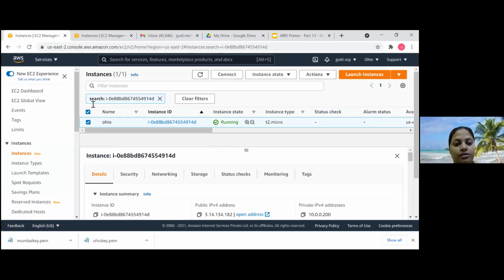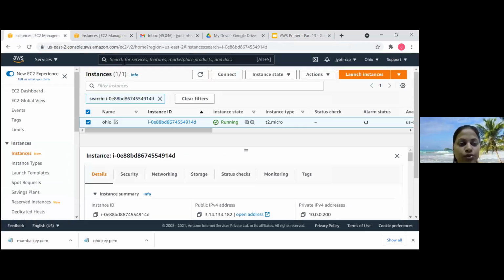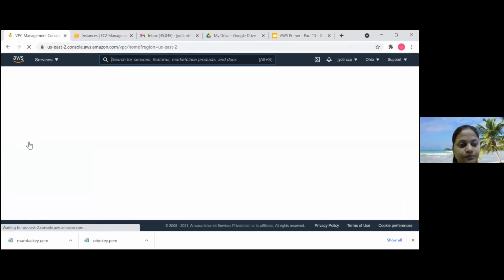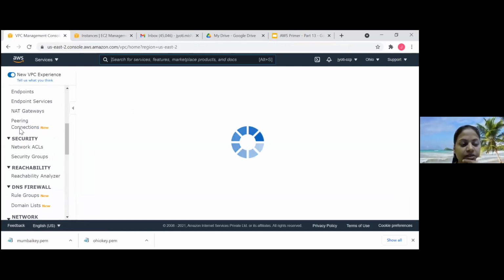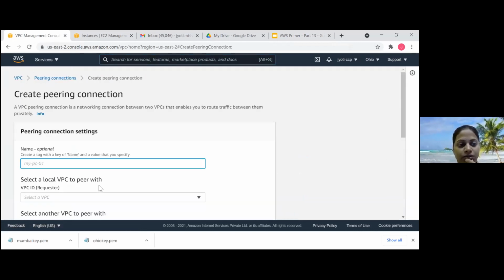Okay, so meanwhile, these two are getting up. Let's go ahead and perform our third step, which is to create a VPC pairing connection. So you can create this pairing in any of the regions. I am going and creating it in Ohio. For that, what you need to do is go to VPC services. Yeah, you'll see a VPC pairing connection. Create pairing connection. Okay, so this is like Ohio to Mumbai.